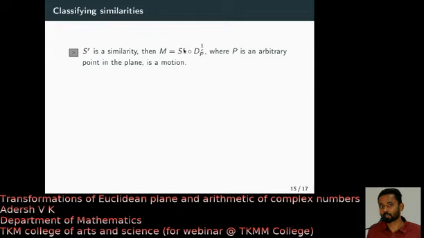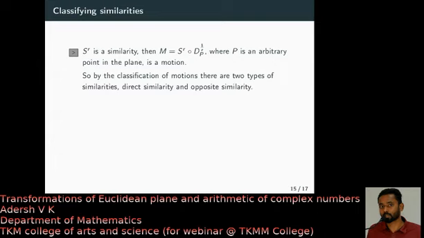When you do the similarity transformation SR, what it did for the figure, it expands, then does rotation, translation, or flipping, or some kind of things. If you do the dilation by 1 by r, you will get back the original size of the figure, but it will be moved to some other portion of the plane. So the observation is, any similarity, if you compose with the appropriate dilation, gives you back a motion, and we have already classified the motion.